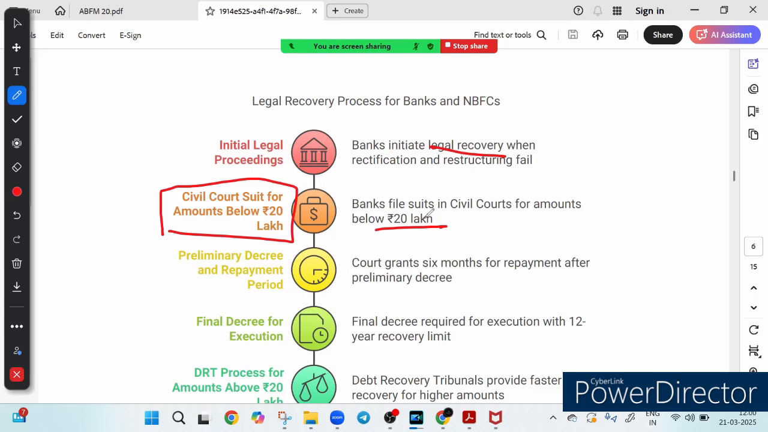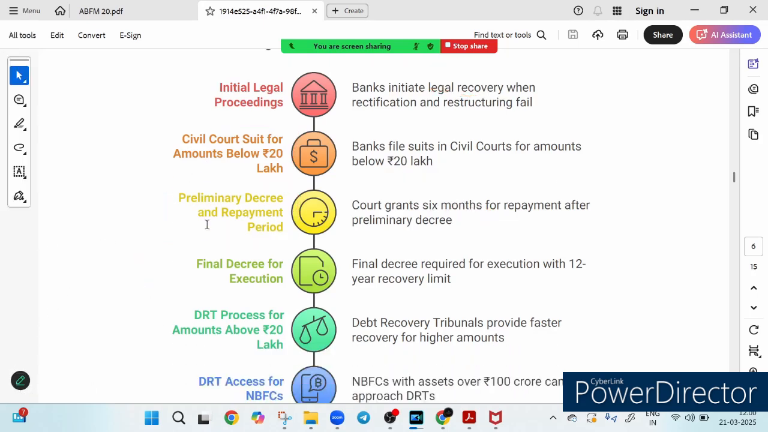Now the third step is the preliminary decree and the repayment period, which means once the court acknowledges the case, the borrower may get 6 months to repay before further action. So this is called the preliminary decree. A 6 month period is given to the borrower for repayment after the preliminary decree, right? This applies if the amount is below 20 lakh.